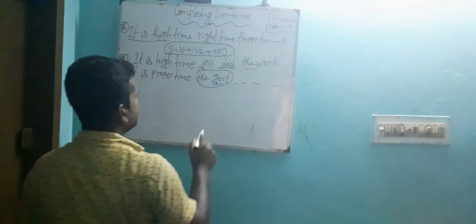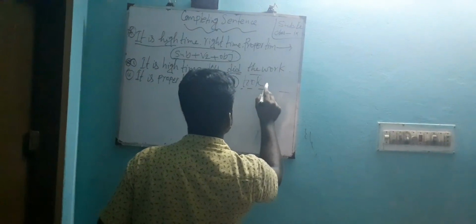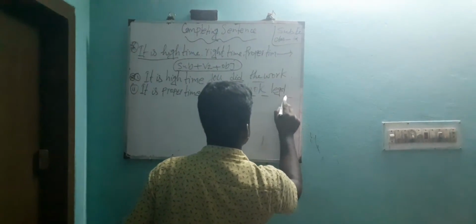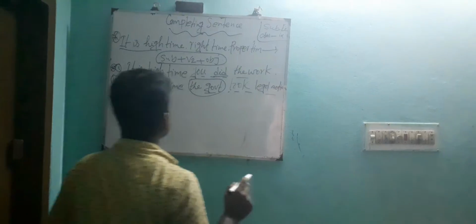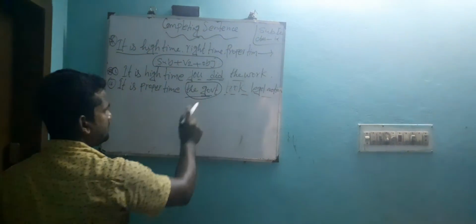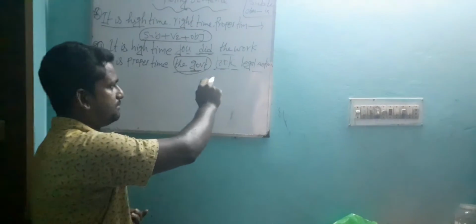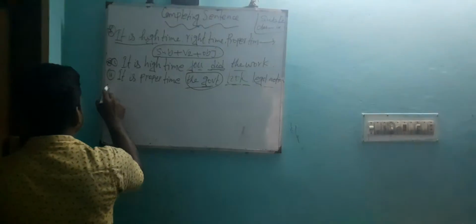Verb plus object. It is proper time the government took legal action. Complete. As there is subject given, we don't use subject here. Here verb is took, past form, and object legal action. Done. Third example.